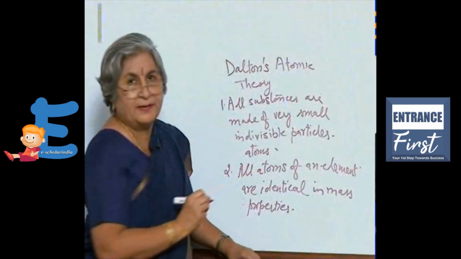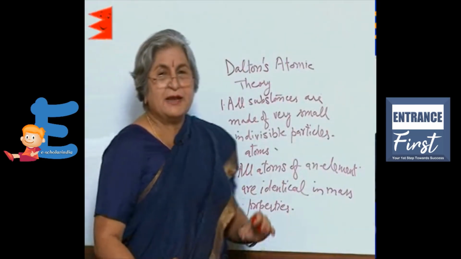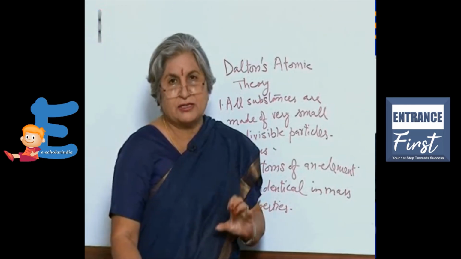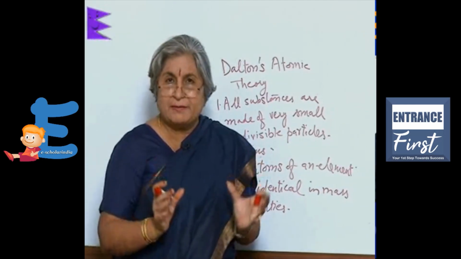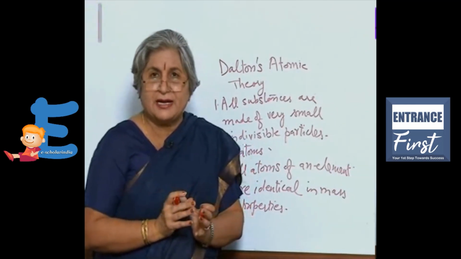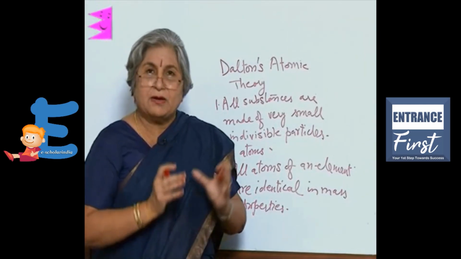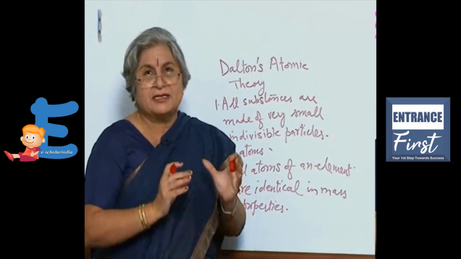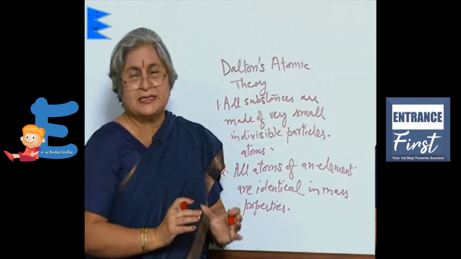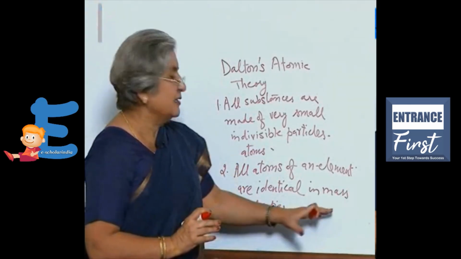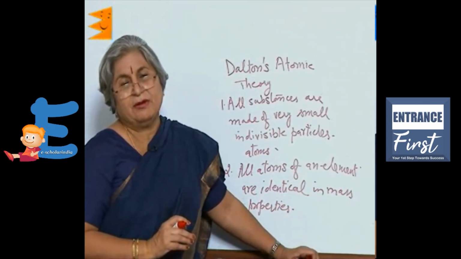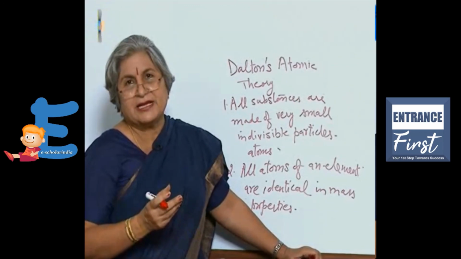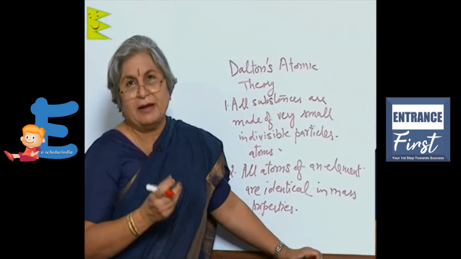Now what does this mean? This means that if you take the case of oxygen, a given amount of oxygen will not have only one atom of oxygen, but all the atoms will have the same properties, the same characters, and they will have the same mass.